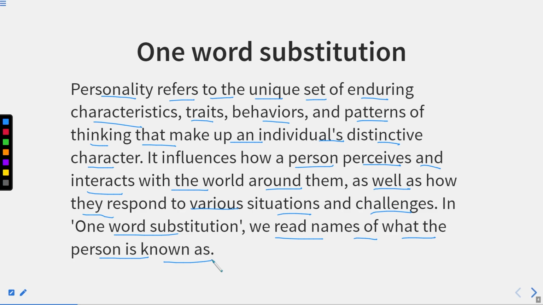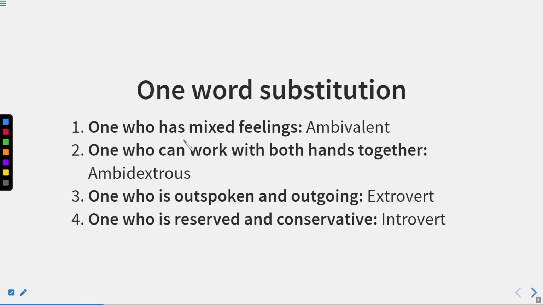So let's begin with some of them. First one is one who has mixed feelings. That person is known as ambivalent. Now, first of all, we should know the word part "ambi". "Ambi" basically is used for two. Ambivalent here refers to a person who has mixed feelings. It means two types of feelings.